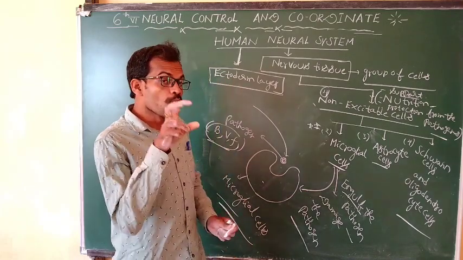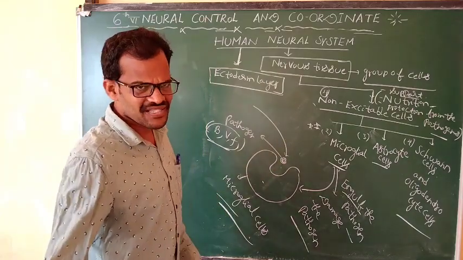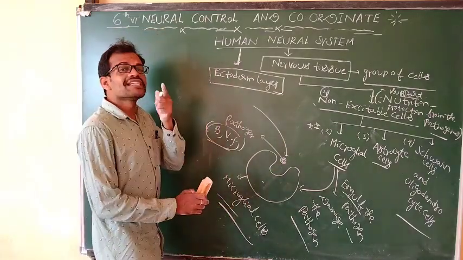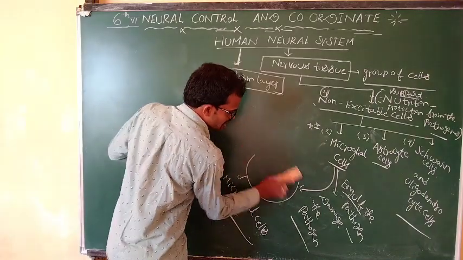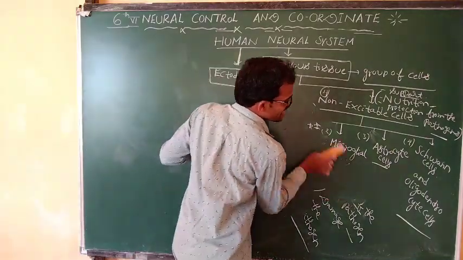Microglial cells are nothing but monocytes and macrophages of the white blood cells.